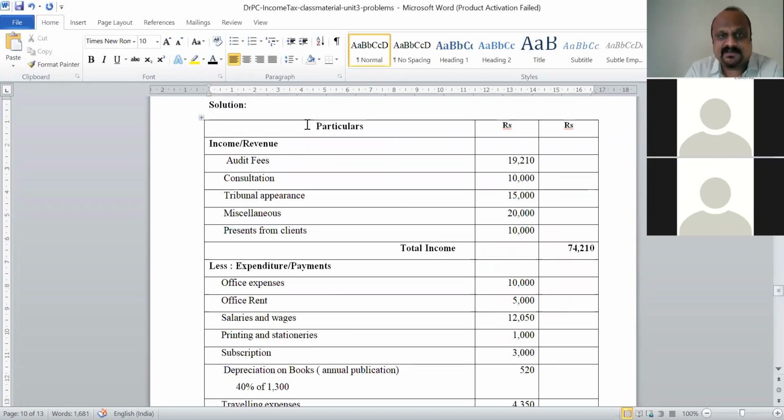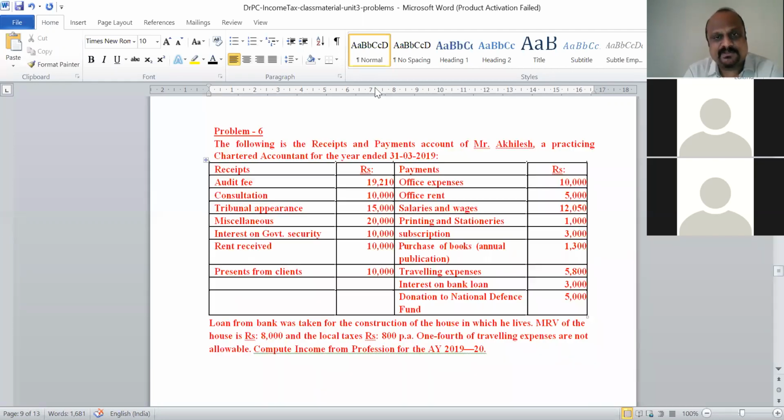So anything that is not mentioned here and which was given in the problem, you have to mention in the working notes while solving the problem in the final exam. So this is all about this problem here, and this completes our unit on PGBP.